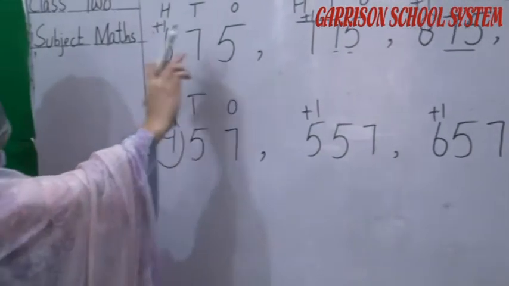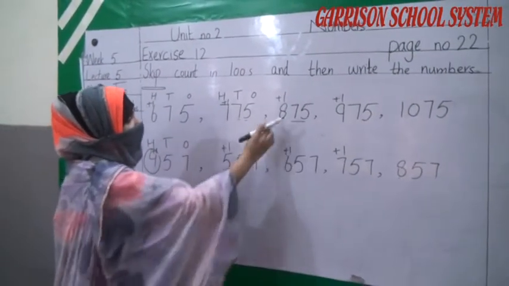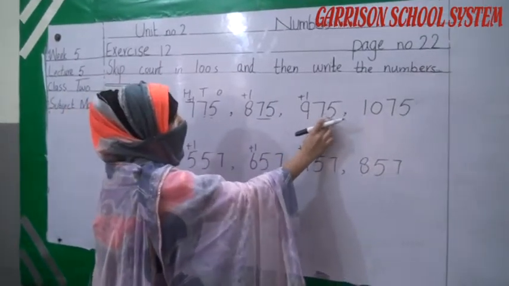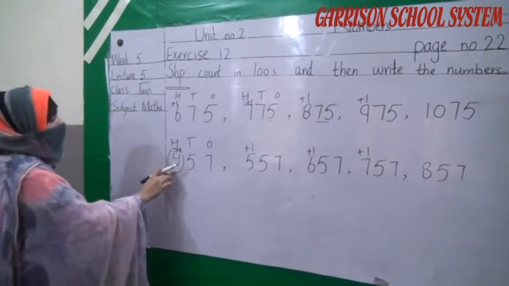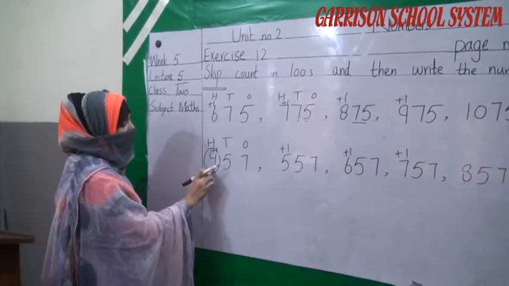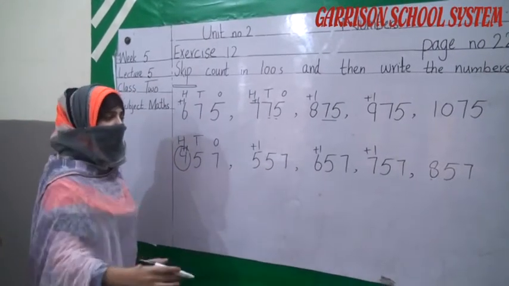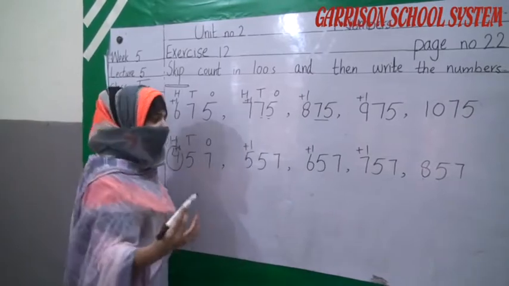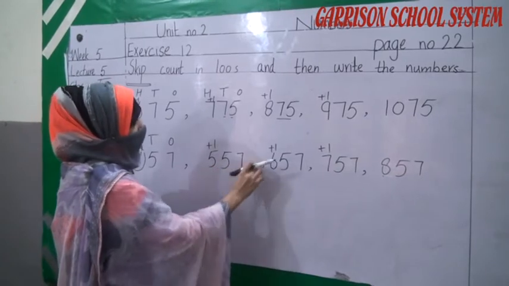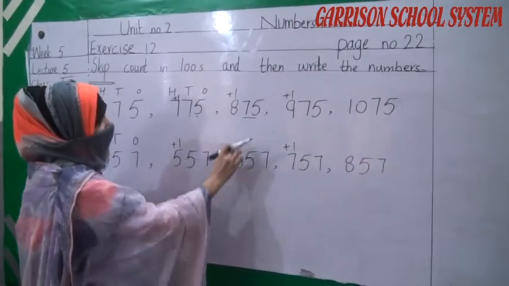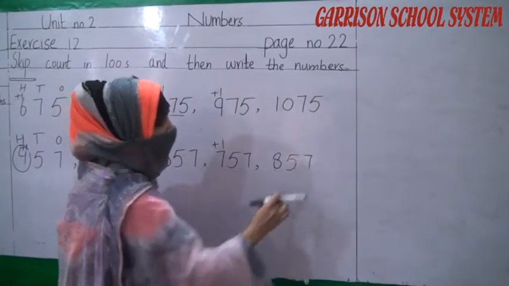Okay student, you can see 675 after 600, 775 after 700, 875 after 800, 975 after 900, 1075. Here is 457 after 400, 557. We are moving forward. We are adding one more into our 100 number. So after 557, here is 657. After 600, here is 757. After 700, here is 857.